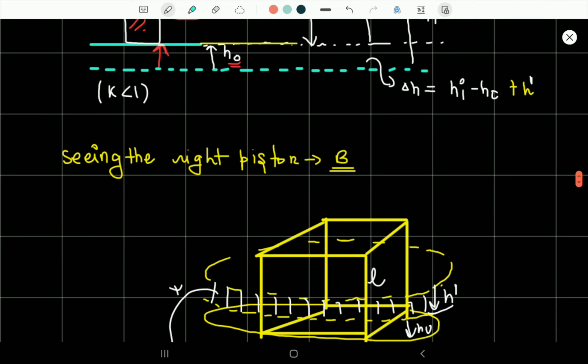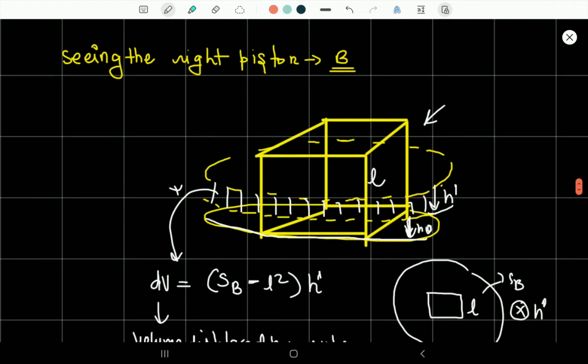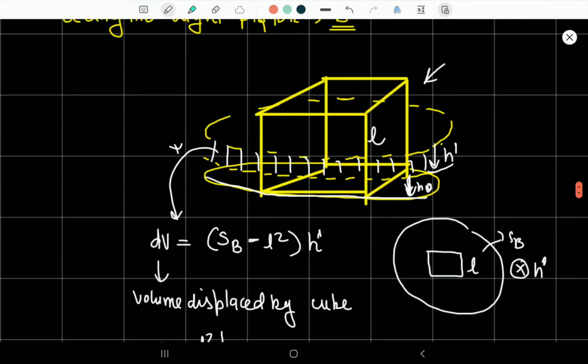Now come to the next part of the problem. So here k is less than 1. So seeing the piston, okay, see this cube. This cube has already submerged. This is the submerged level of the cube, and let us say this is submerged by an amount of h naught. So it would displace an amount of liquid. This liquid can be written as SB minus L square. See why I am writing SB minus L square? See the top view of the system. The volume that has increased would be in this portion. It could be written as SB minus L square into h dash.